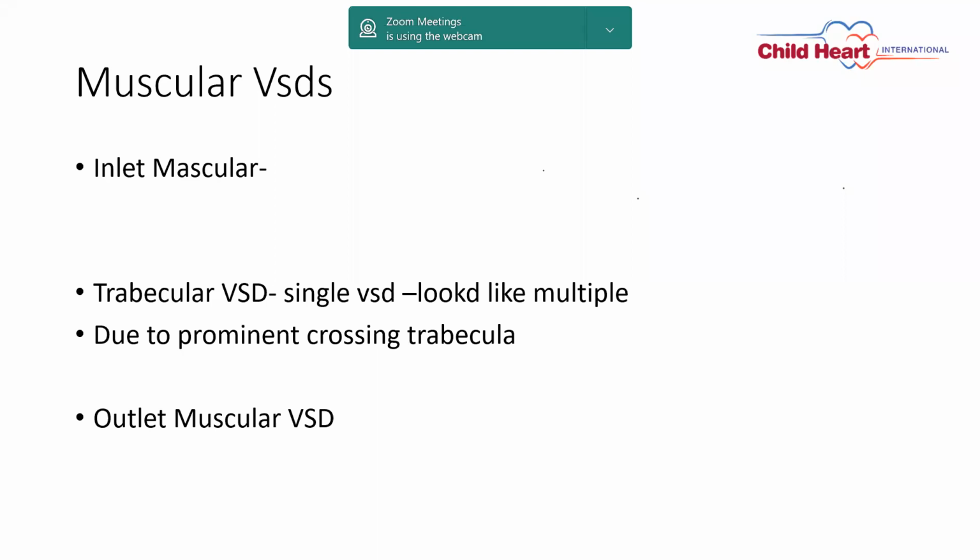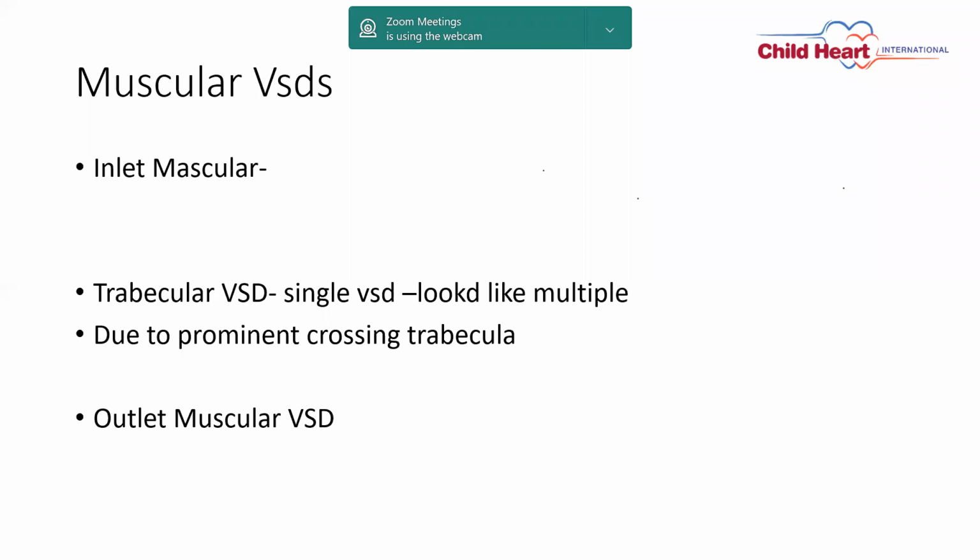Certain people divide the moderator band to close that, but we try to avoid dividing the moderator band because it gives rise to right ventricular dysfunction postoperatively. So try to avoid cutting the moderator band and make sure your VSD patch, either with interrupted suture technique or continuous stitch technique, closes it completely, either with one patch or two patches.